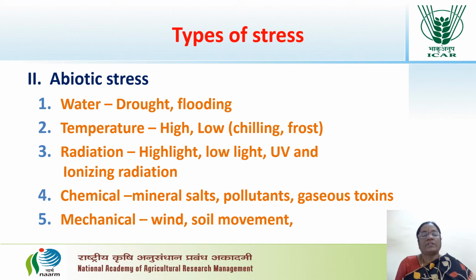The fifth one is mechanical stress, which may be caused by wind, heavy winds, and soil movement like soil erosion due to heavy rains. That also causes stress in the plant. These are the various types of abiotic stresses that affect plant growth and lead to stress in the plant.